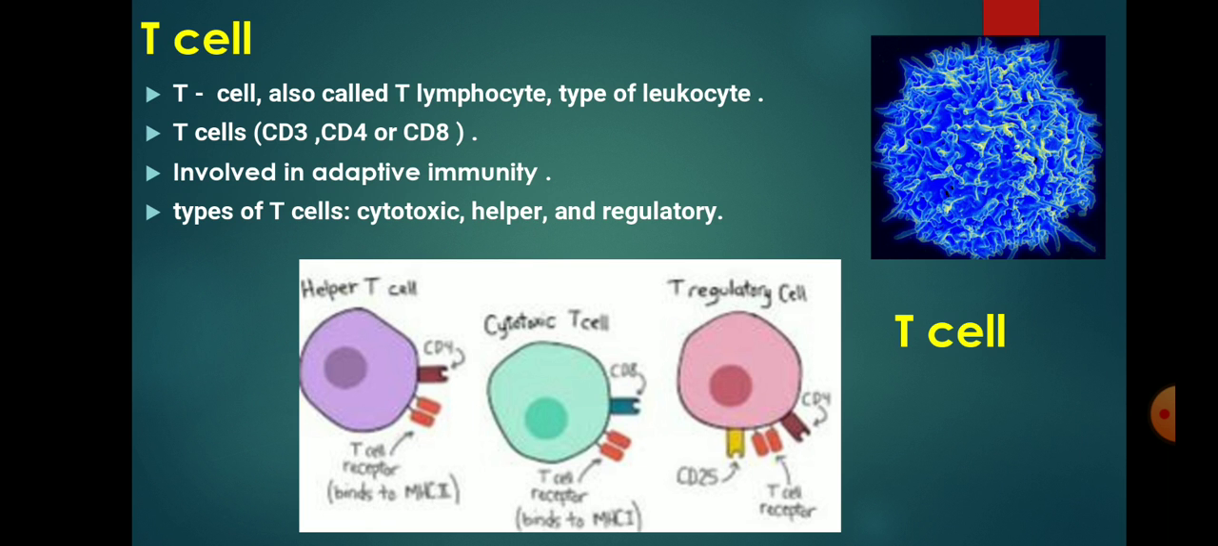Helper T cells have a different co-receptor called CD4 on their cell surface, and regulatory T cells also have CD4 on their surface but do not activate the immune system like helper T cells. Regulatory T cells suppress the immune response in several ways, including producing anti-inflammatory cytokines that suppress the immune response.